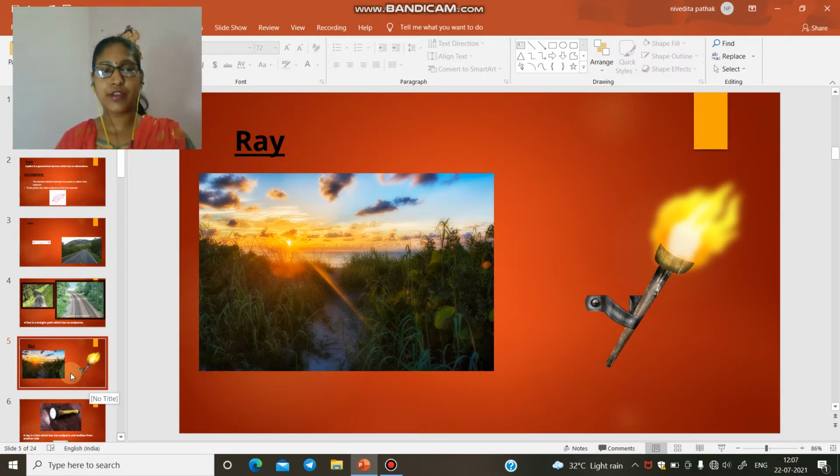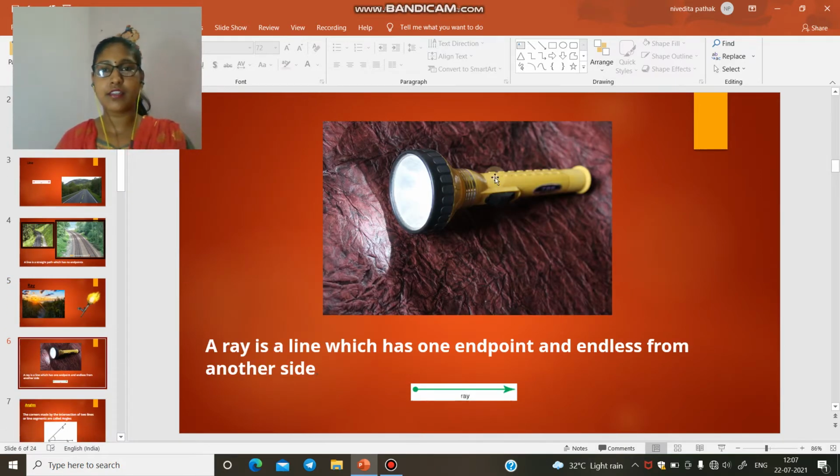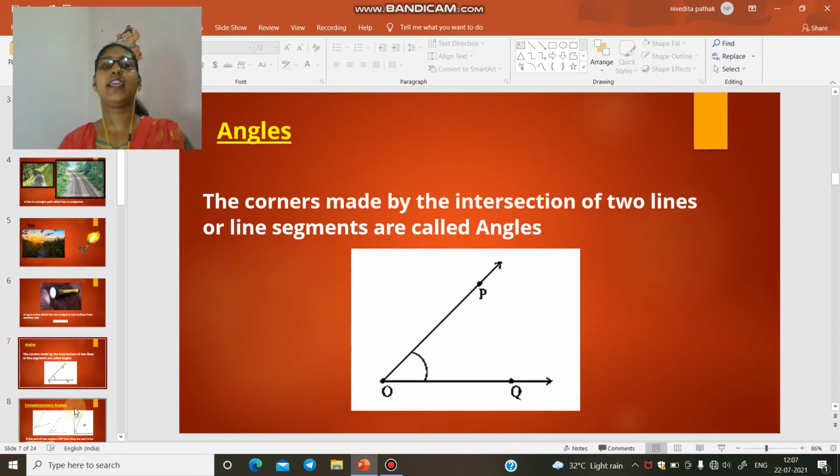Now we elaborate it with the help of one more example, a torch, which is generally used by you in your homes. When you use a torch, you can see that light travels in a fixed direction. So these are examples of rays. So a ray is a line which has one endpoint and is endless on the other side.